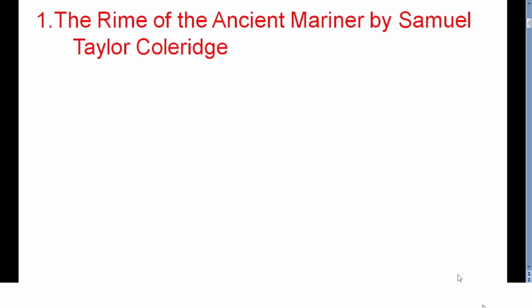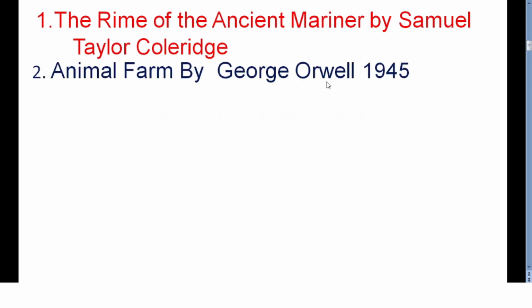The Rime of the Ancient Mariner by Samuel Taylor Coleridge. It's a poem which was published in the year 1798 in the collection of poems Lyrical Ballads. So there Coleridge discusses the main theme of sin and repentance, because as a part of the poem, the mariner's crime is killing the innocent bird called the albatross. So this is one of the famous poems from the Victorian era.